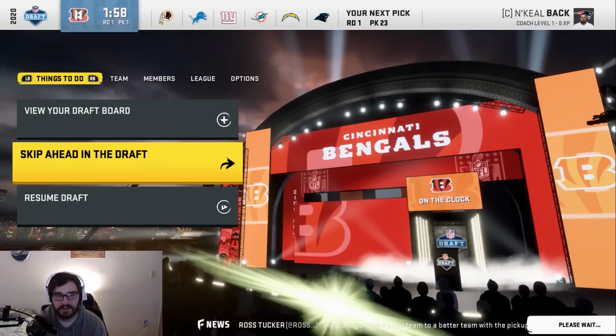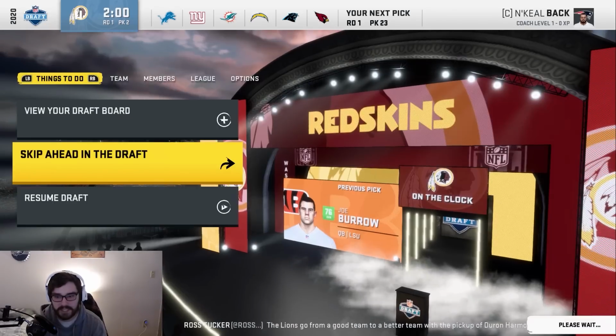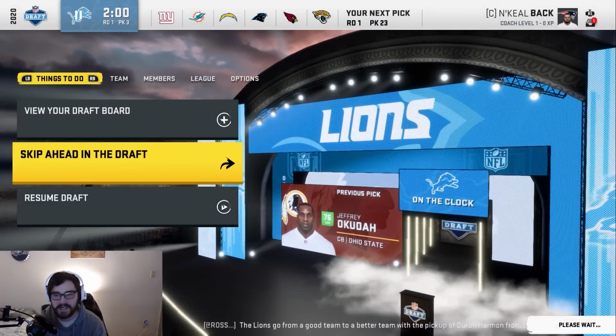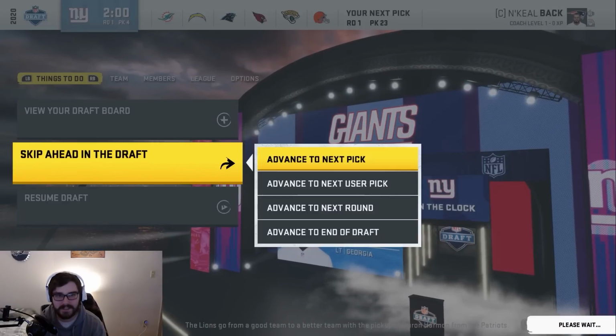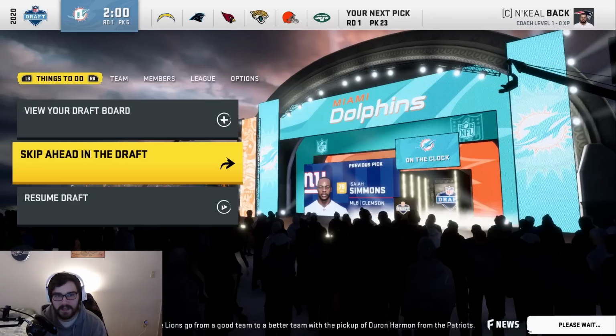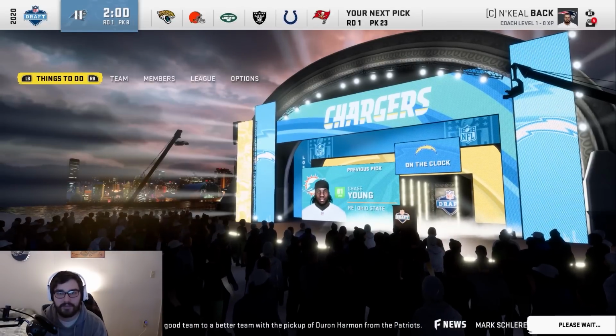Let's start advancing. The Bengals are probably going to go with Joe Burrow. That's exactly what they do. The Redskins probably go Jeff Okudah. That's what they always do for me. I can never get them to take Chase Young. The Lions are going to go ahead and probably take Andrew Thomas. Yep. Giants go Isaiah Simmons. And then the Dolphins usually go Chase Young. Okay, that's what happens. So let's go straight to pick number 23.